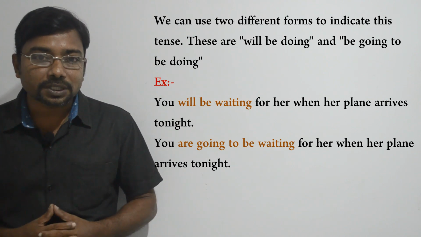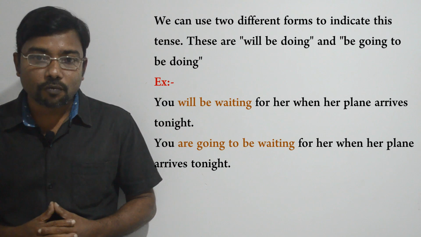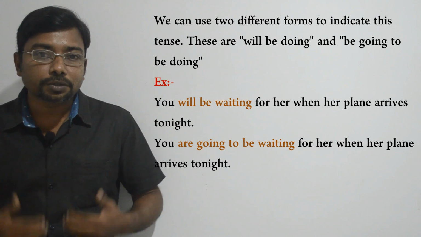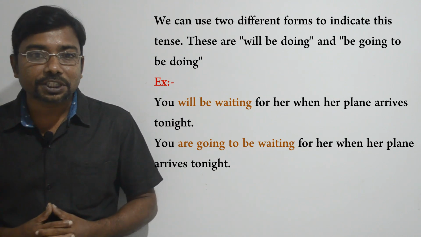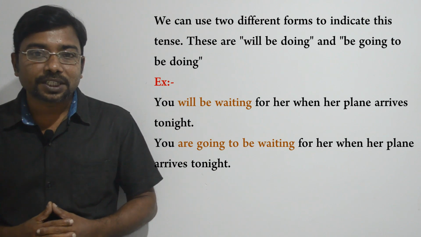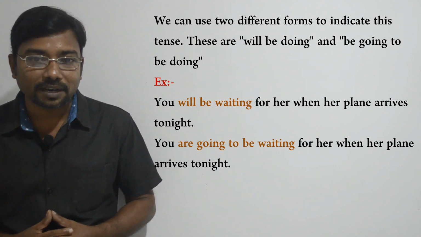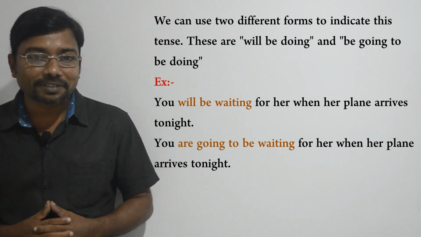Remember, for a statement we use will be plus verb ing form, waiting, to indicate future continuous tense. And also we can use the be going to be doing phrase to indicate future continuous tense. Look at the second example. You are going to be waiting for her when her plane arrives tonight. Here we use the be going to be doing phrase. Okay everyone, remember, when you make a statement with the future continuous tense, we can use two different forms. First one is will be plus verb ing form, will be doing, and also we can use the be going to be doing phrase.